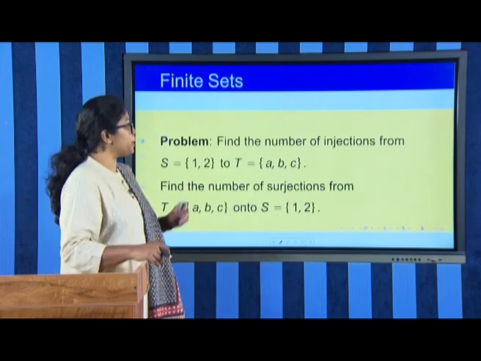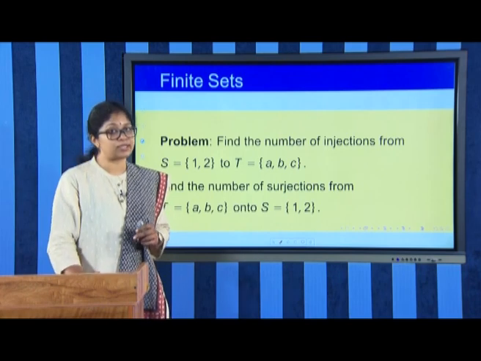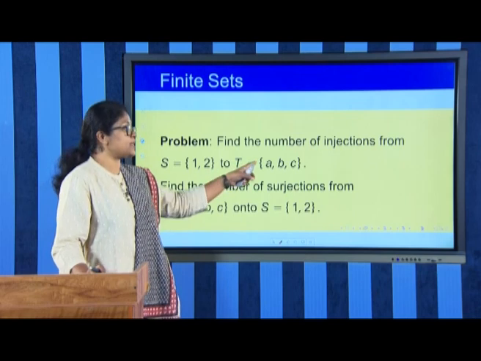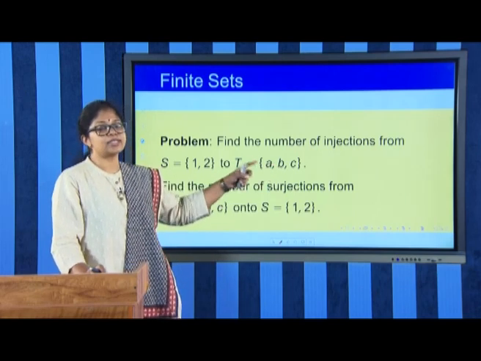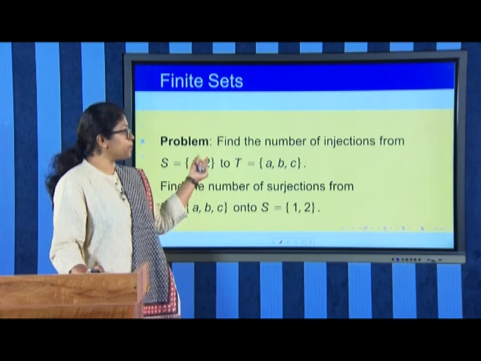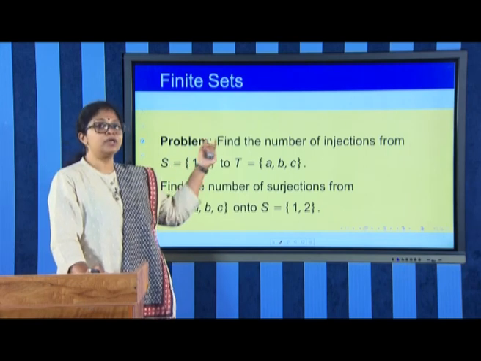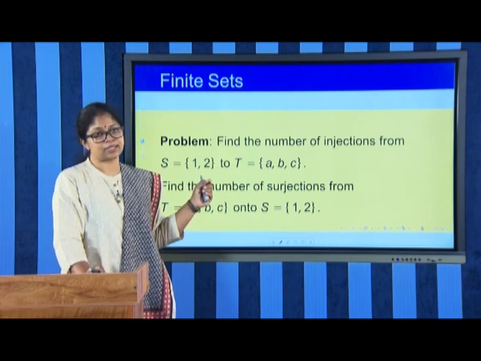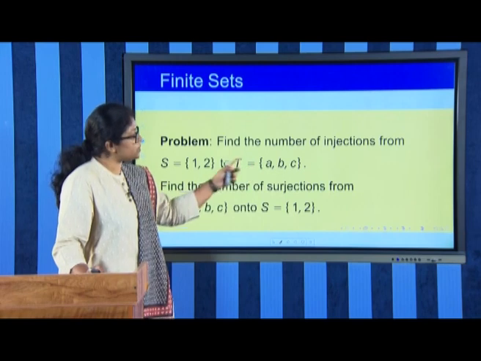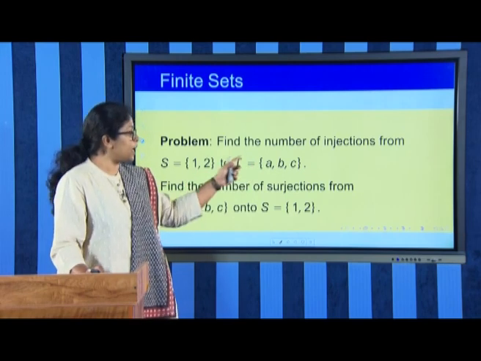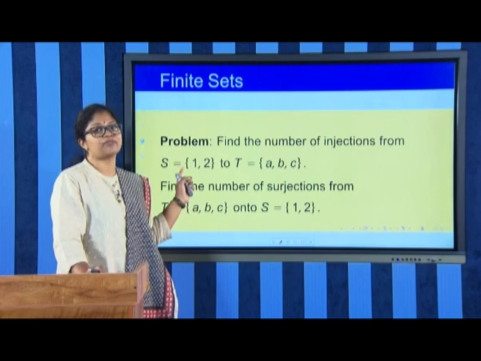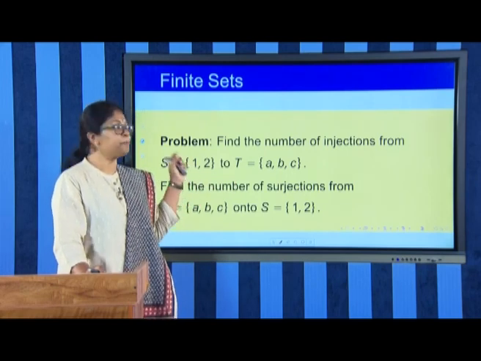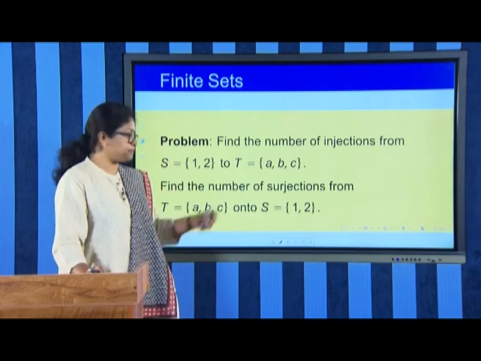Now, there is a problem given: find the number of injections from the set S equal to set {1, 2} to the set T equal to set {A, B, C}. So, just now we have seen from A with cardinality m to B with cardinality n, we have nCm choices of injections. So, here there are 3C2 choices, because the cardinality of T is 3 and cardinality of S is 2. So, there are 3C2 choices of injections from the set S to set T.